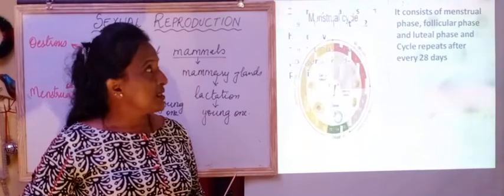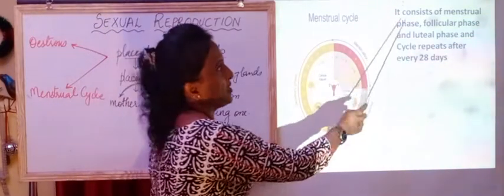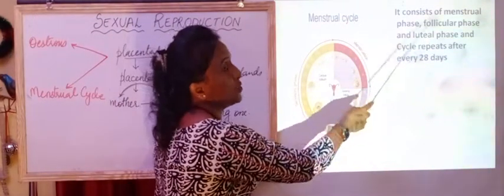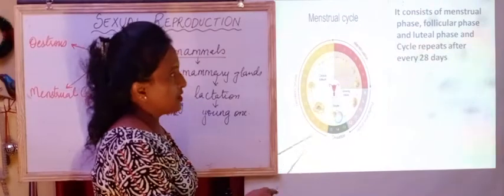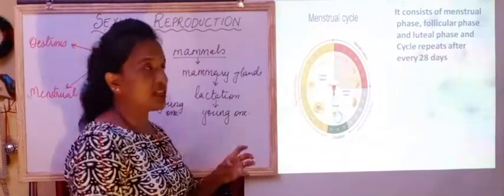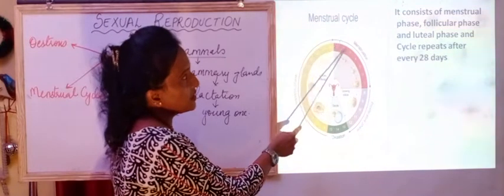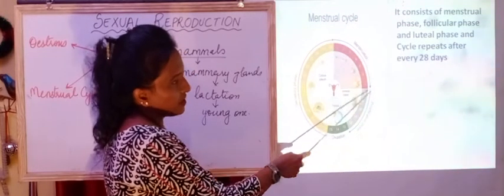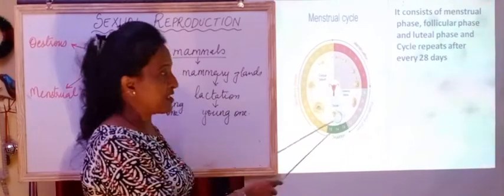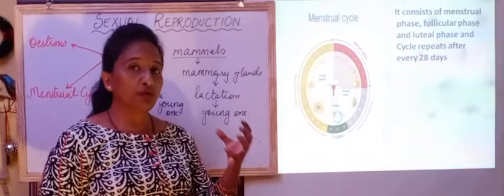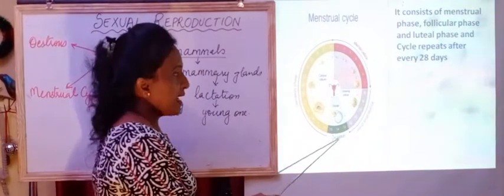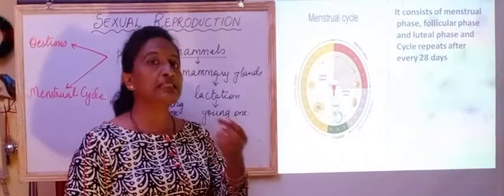Whereas in placental mammals, it consists of menstrual phase, follicular phase, luteal phase. These are the phases which are depicted, and all these phases come under the menstrual cycle. So we see here there is the menstrual phase, there is the follicular phase or proliferatory phase, wherein the ovary undergoes changes and the ova will be formed and it will ovulate, or release the egg.